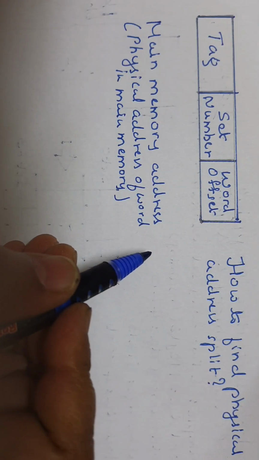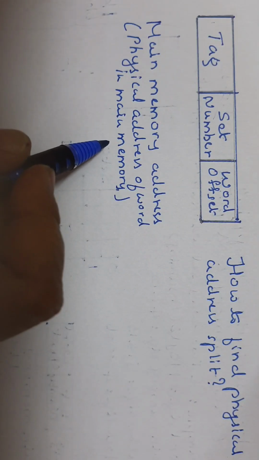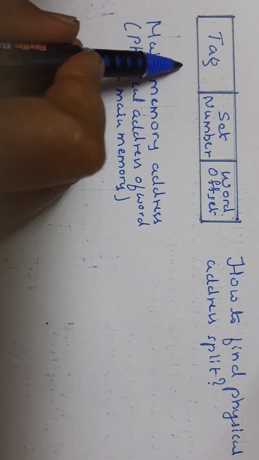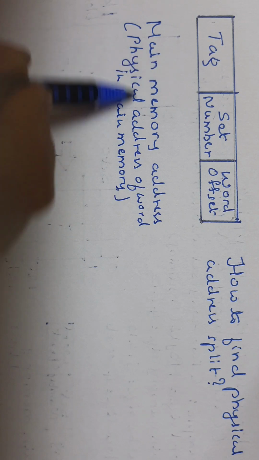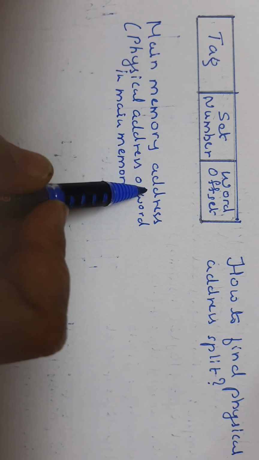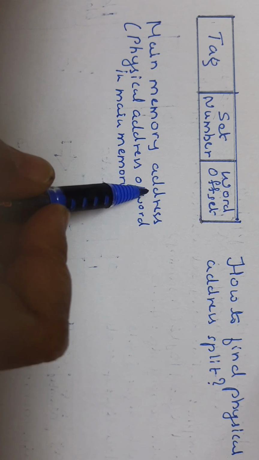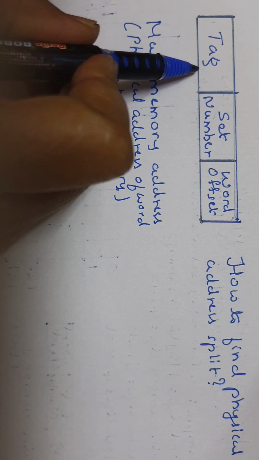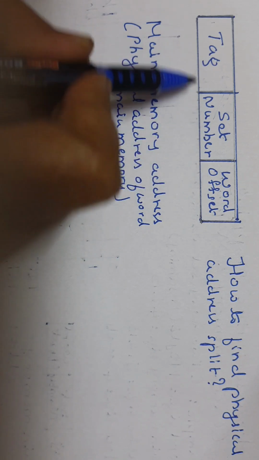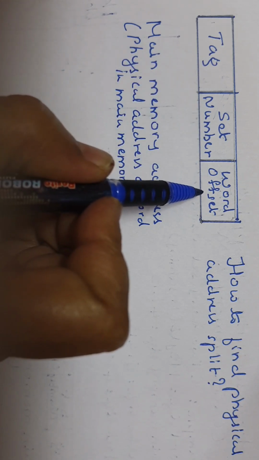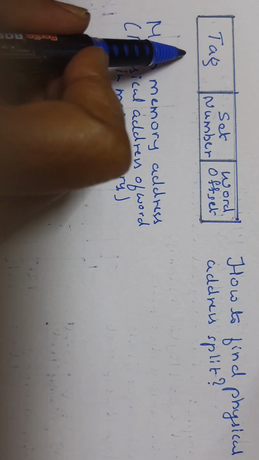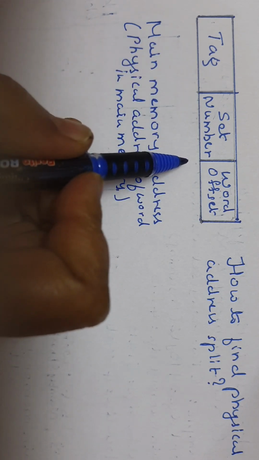The next question that we must be able to answer in set-associative mapping is, if this is the physical address or main memory address, that is the address of one word in main memory, we already know that it is divided into three parts: tag, set number and word offset. So in the physical address, how many bits are there for each part?